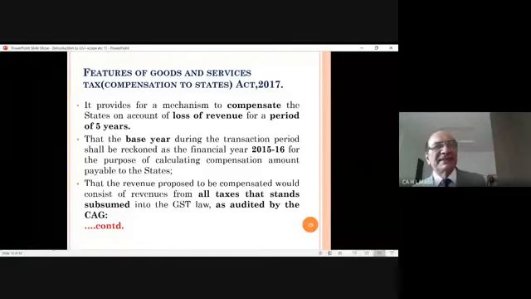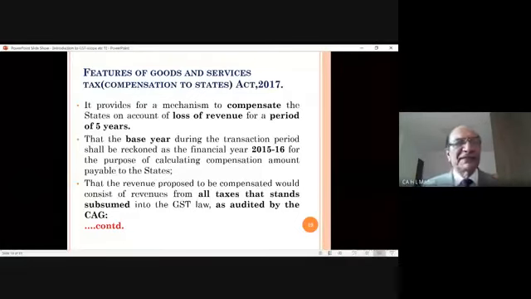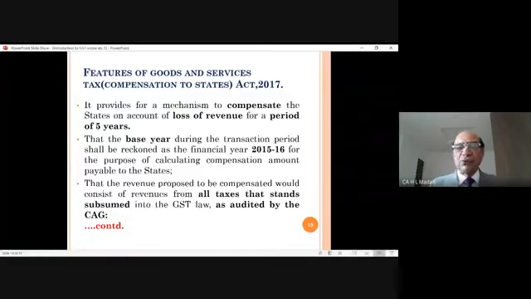These are features of goods and services tax. So features of IGST are over, features of CGST and SGST are also over. Now we come to features of goods and services tax compensation to states. Just understand in brief what it is. When GST was to be implemented in India, at that time discussion was going on between the center and the state.